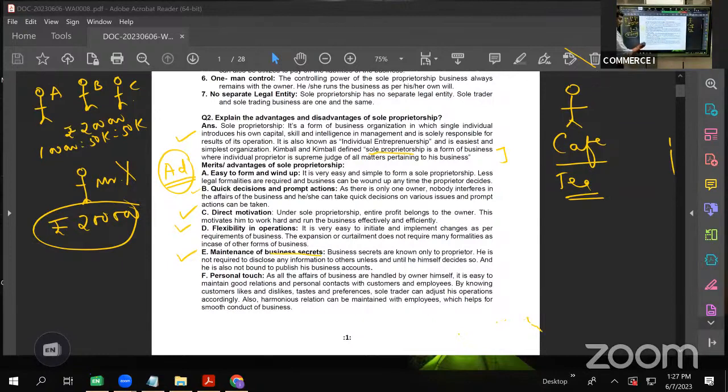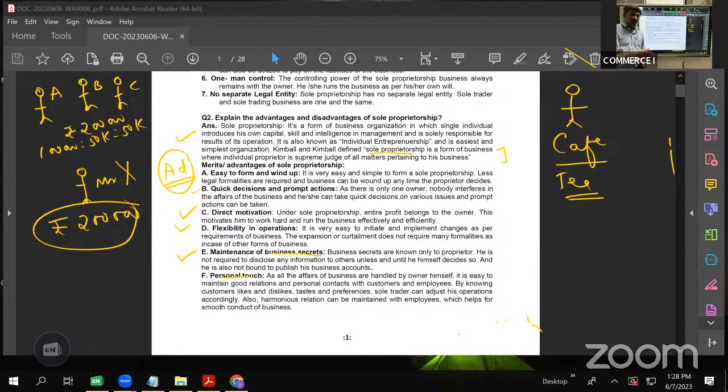And lastly, personal touch. See, you might have visited a shop in your locality, and you see every time a single person sitting at the counter will definitely have a personal touch with every customer walking into the shop. And when there is a personal touch, that definitely increases the sales.